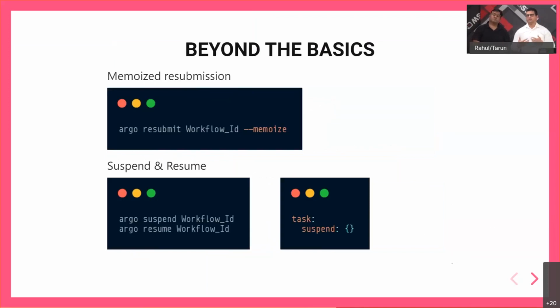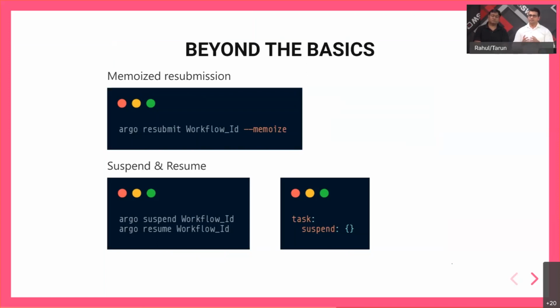When you run workflows, it's not 100% of the time that they succeed. And in such cases, what you might want to do is resubmit a failed workflow, but you don't want it to start processing right from the beginning. Let's say a workflow involves some heavy operations and it has already passed the point where that heavy or expensive operation occurred. Now you would want to resume the workflow from there onwards.